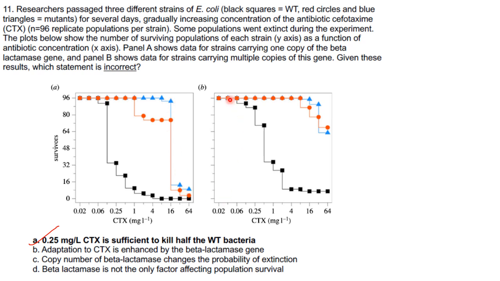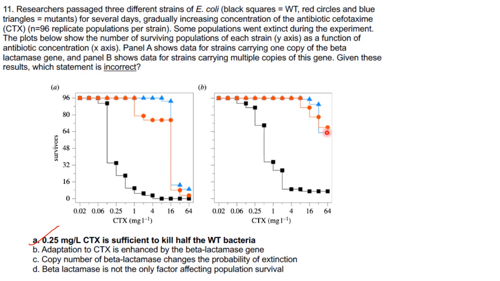But if you see panel B, the mutants have not gone extinct as fast as in A. Even at a higher concentration, 64 mg per liter, the mutants are surviving in the cefotaxime antibiotic, both blue and red.